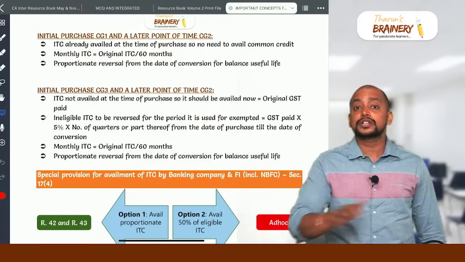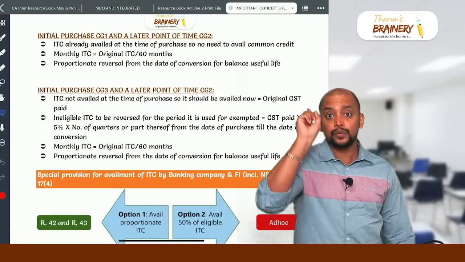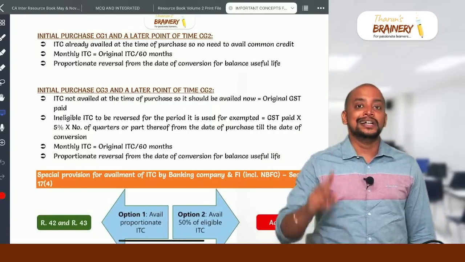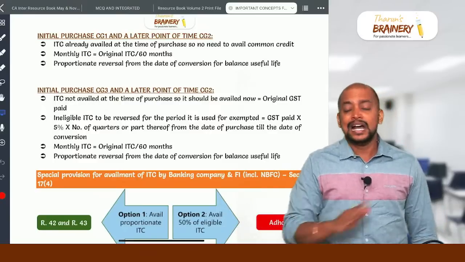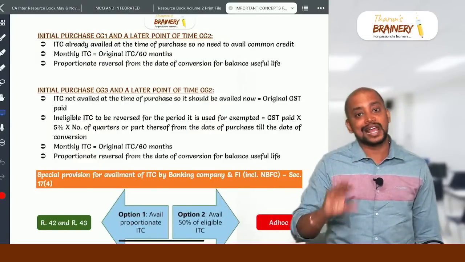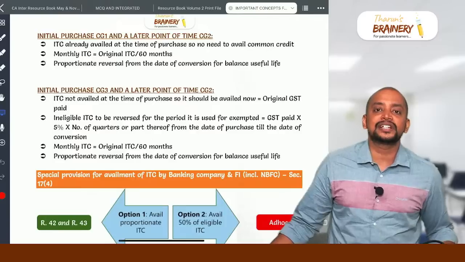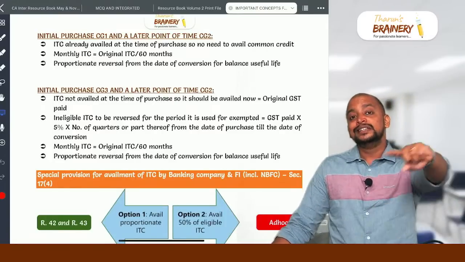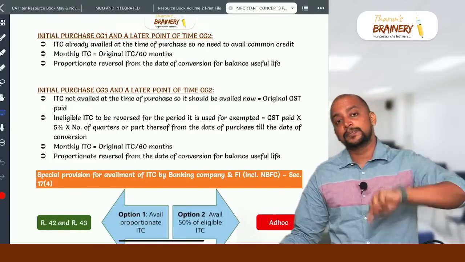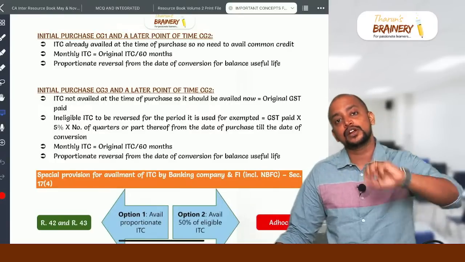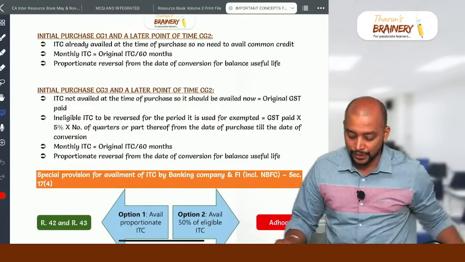In customs also everywhere it will be calendar quarter. Only in one place we'll take 3 months as one quarter, that is in duty drawback provisions. Otherwise, everywhere we will be taking calendar quarter only. Even in the ICGR rules, so import of goods at concessional rate of duty rules, there we have depreciation. So in the depreciation also we have 4% for every quarter or part thereof. There also we take quarter as the calendar quarter only.